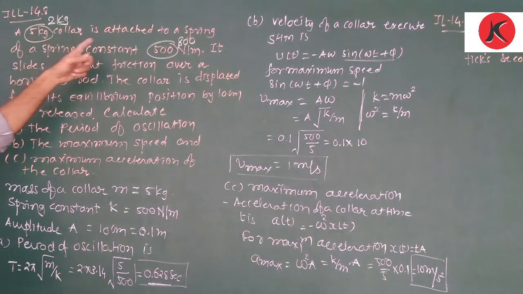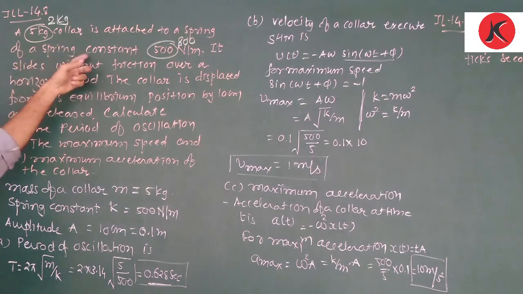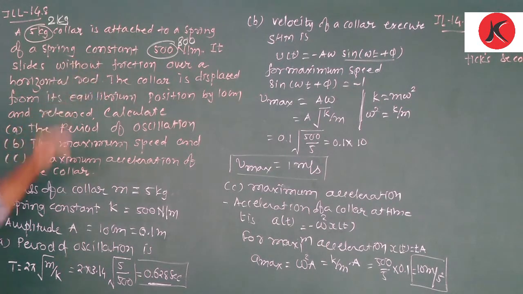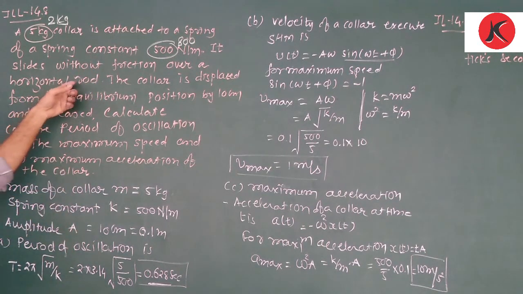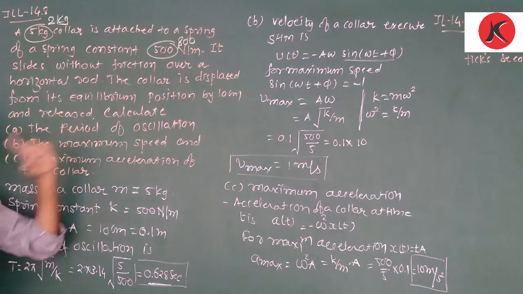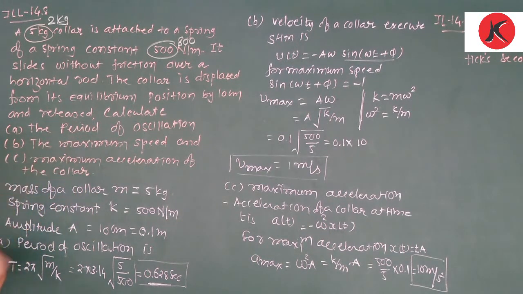A 2 kg coil is attached to a spring of spring constant 800 newton per meter. It slides without friction over a horizontal surface. The coil is displaced from its equilibrium position by 10 centimeters and released. Calculate the period of oscillation, the maximum speed and the maximum acceleration of the coil.